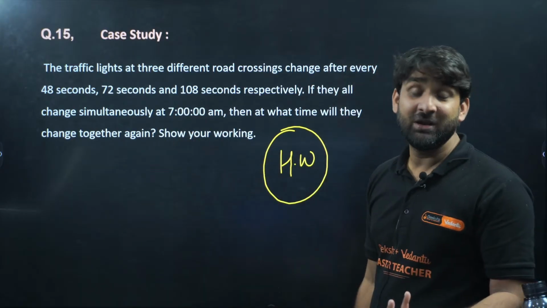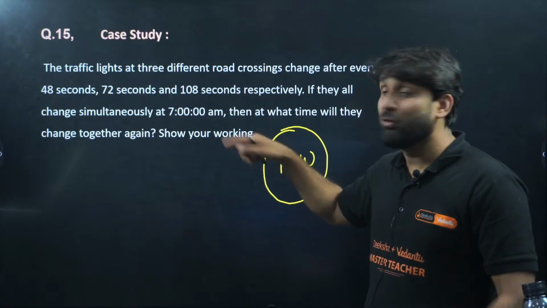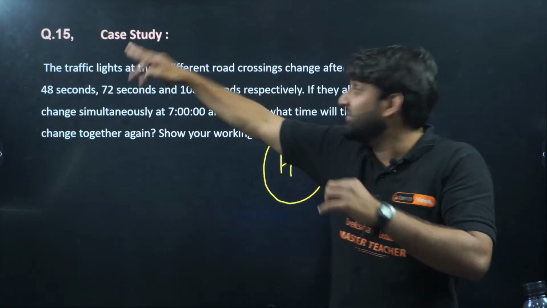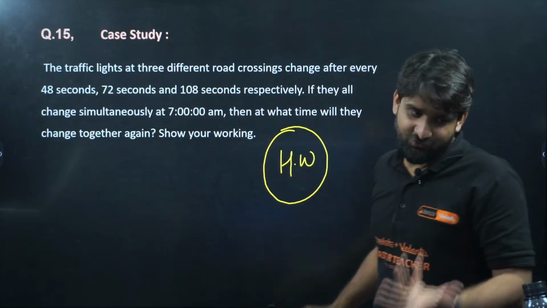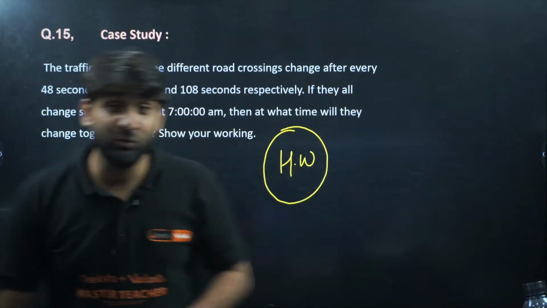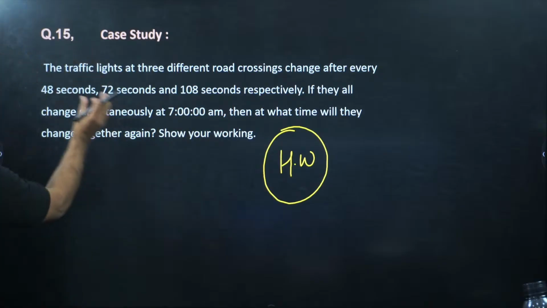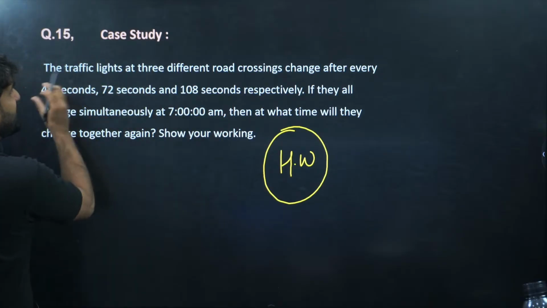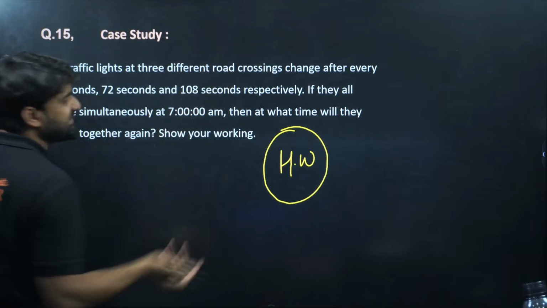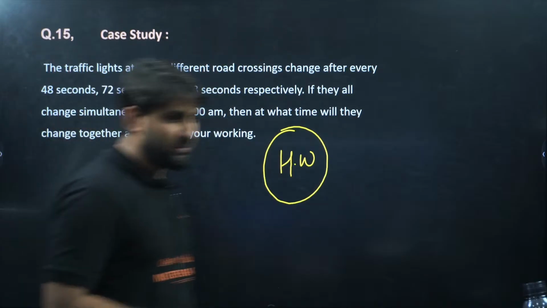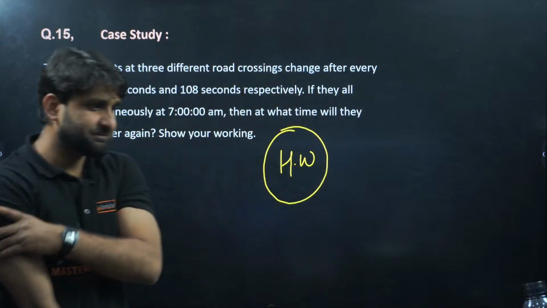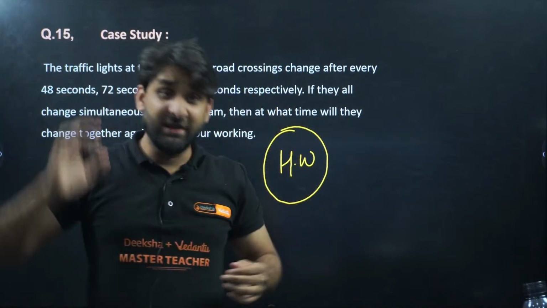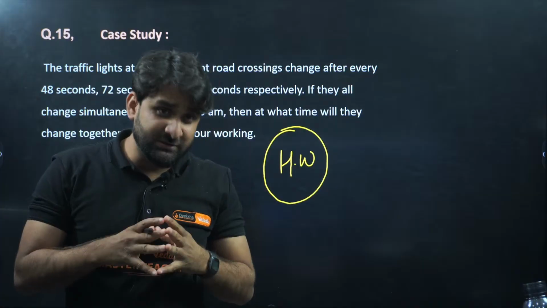So we are calculating the LCM here because we are looking for the time after this. So the time will be greater than these. Of course the number will be the LCM, because we are looking for a number after this. The number which is greater than these 3 numbers will obviously be the LCM. I hope it is clear, everyone? Anyone having any kind of doubt, please do let me know.